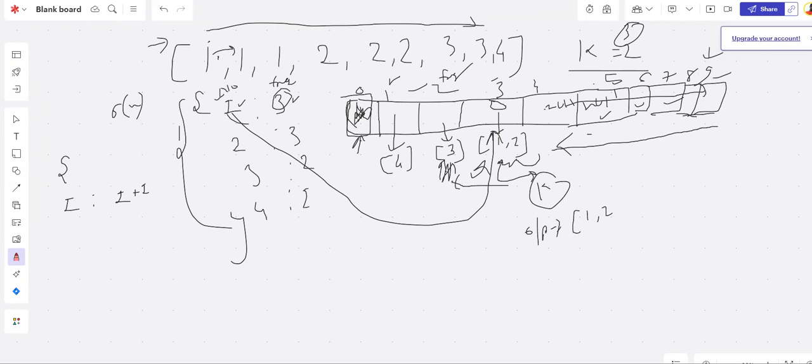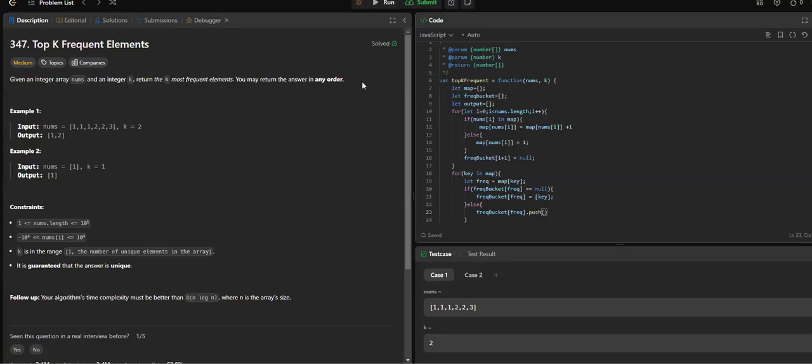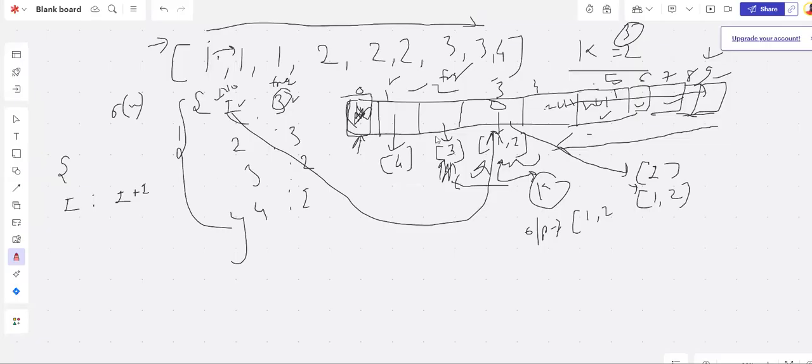Just to visualize this again, when we encounter this one for the very first time, the shift block is what it's doing here. We are adding 1 here. And the second time when this 2 is coming, we just push it into this particular array, we push 2. So we'll be doing dot push again with the key value, right? That's what we'll be doing. So now we are good. We have done these 2 steps.